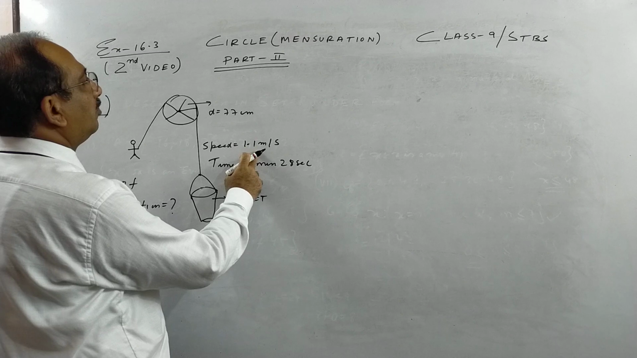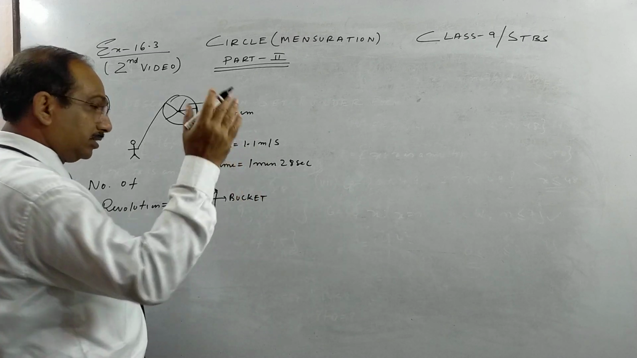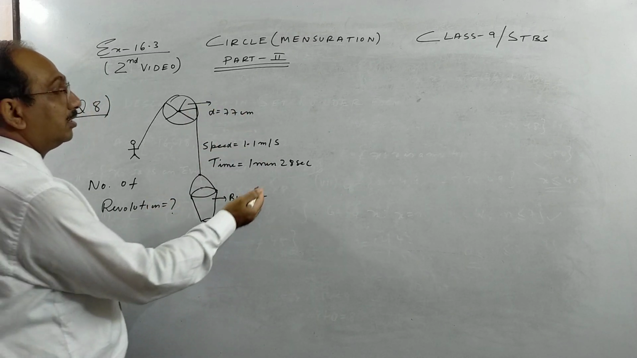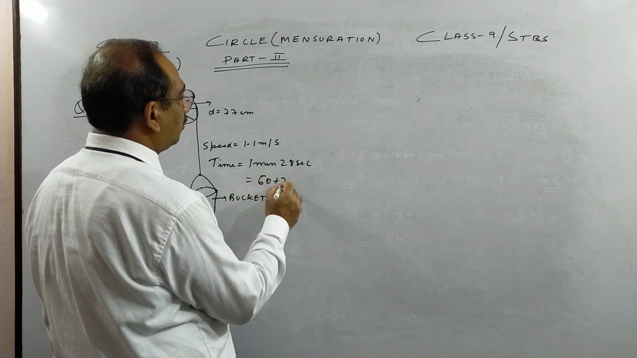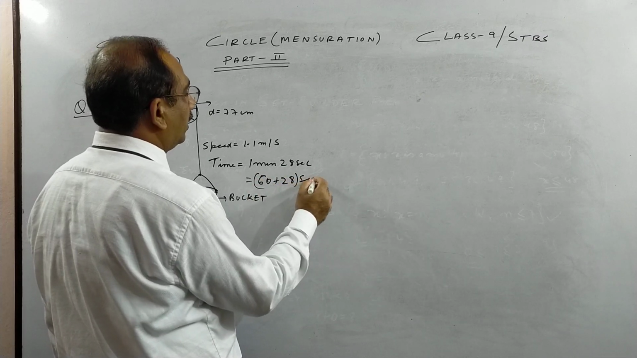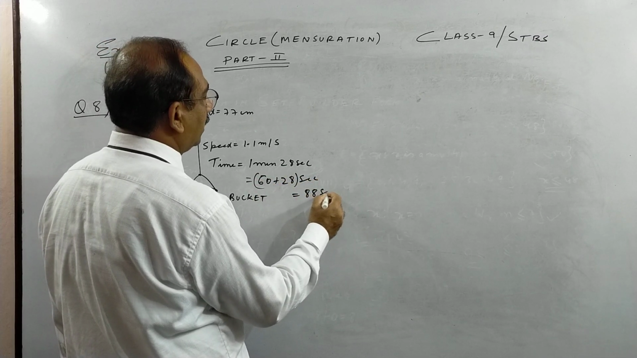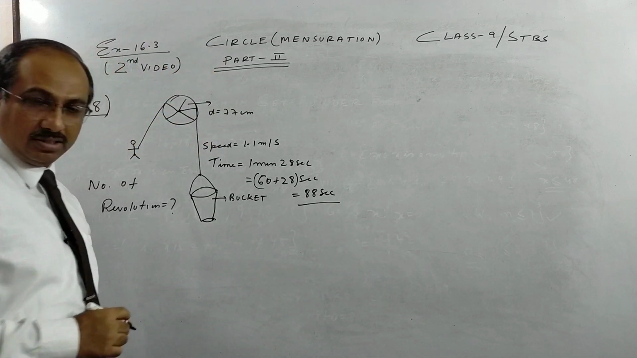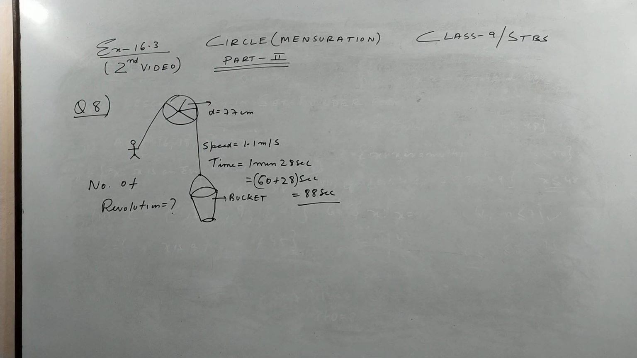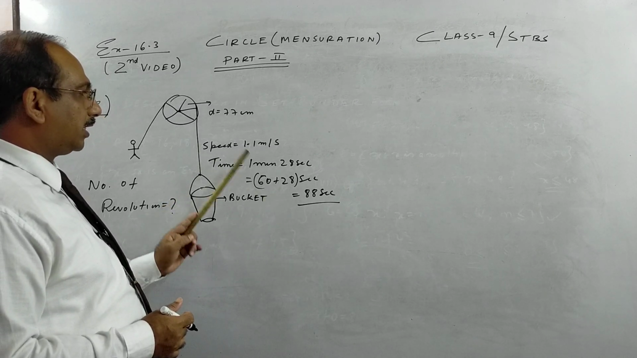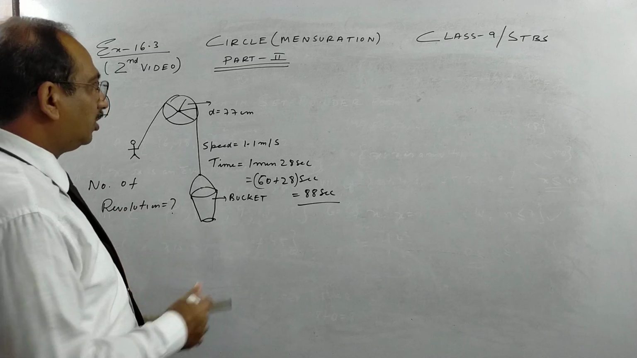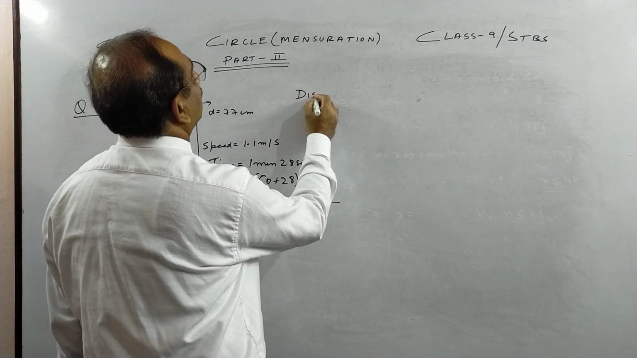The speed is 1.1 meter per second, and it's a very deep well, children. It takes 1 minute and 28 seconds, which if I convert we get 88 seconds, for the boy to raise the bucket from down to up. So 88 seconds at this speed, we can see what is the distance traveled.